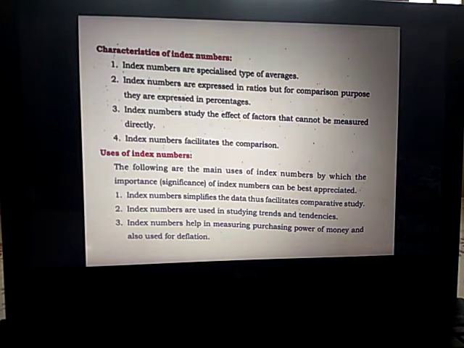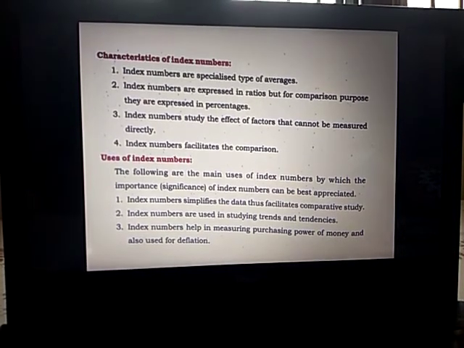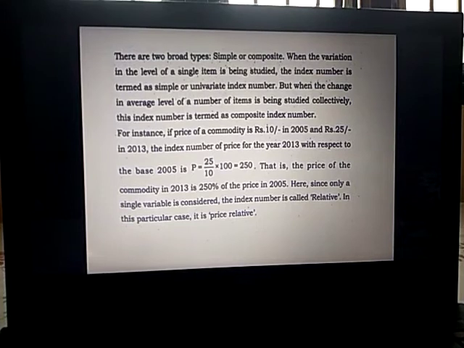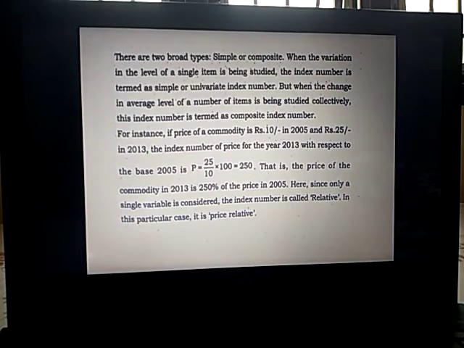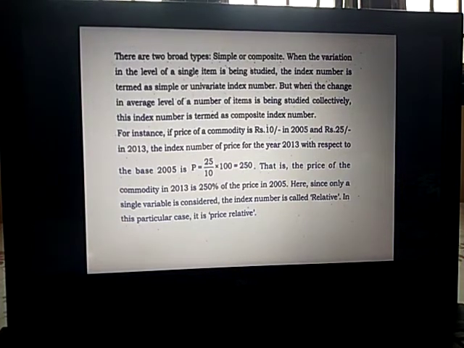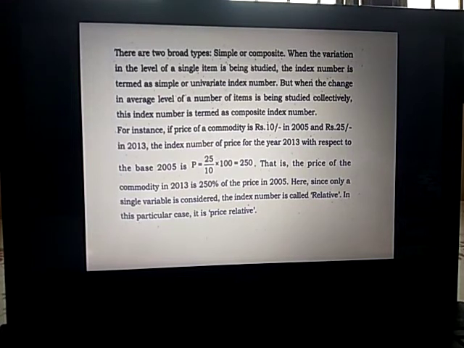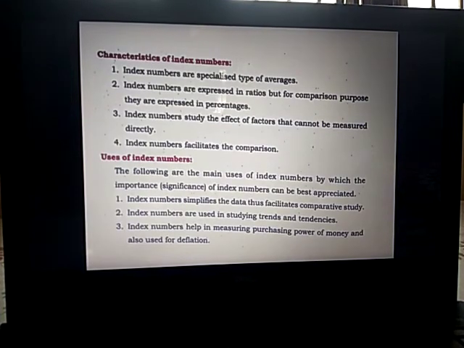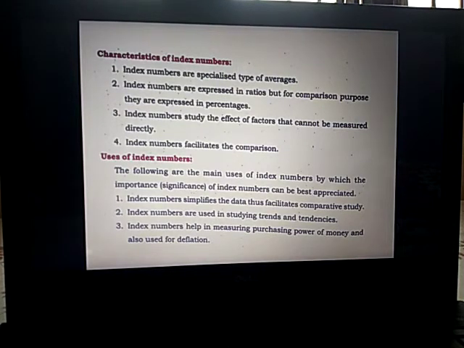Index numbers are specialized types of averages. Index numbers are expressed in ratio, but for comparison purpose they are expressed in percentage. In the previous class when I had discussed index numbers, in the example of a commodity, we said that the price of the commodity in 2013 is 250% of the price in 2005. When we compare, it is expressed in percentages. So the index numbers are expressed in ratios, but for comparison purpose they are expressed in percentages.